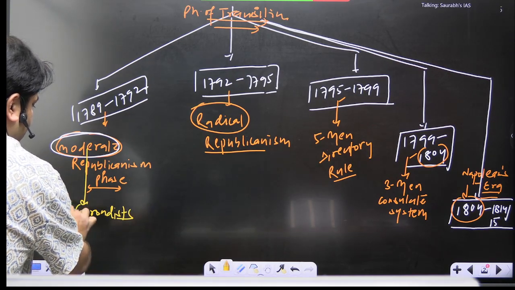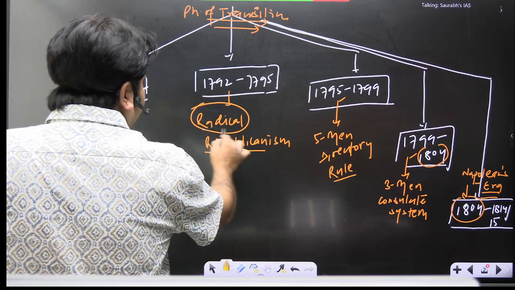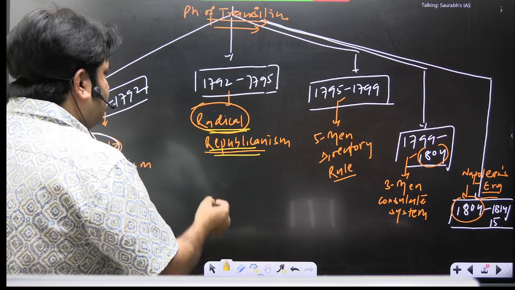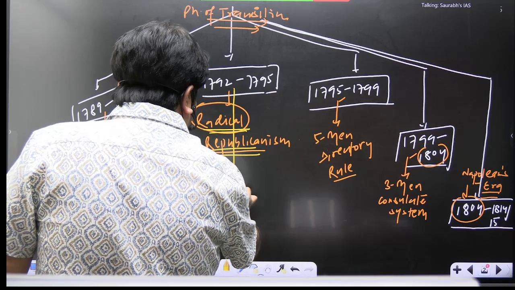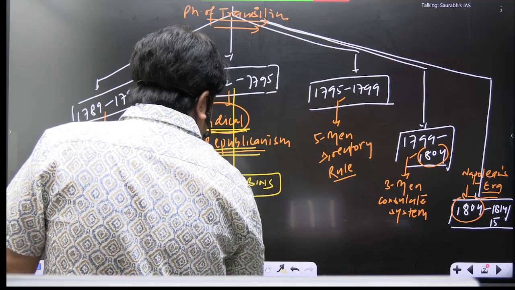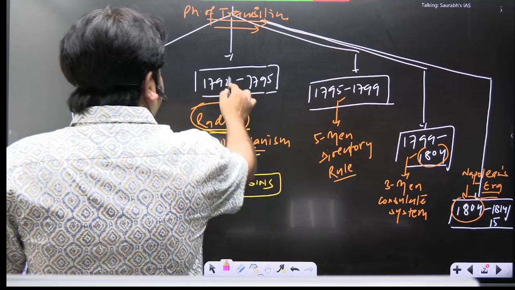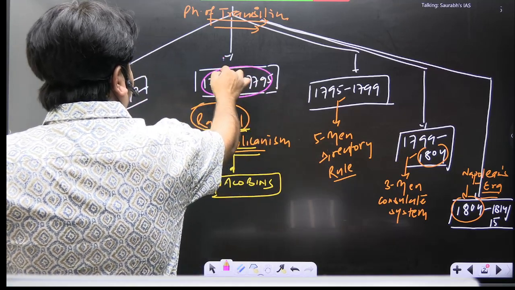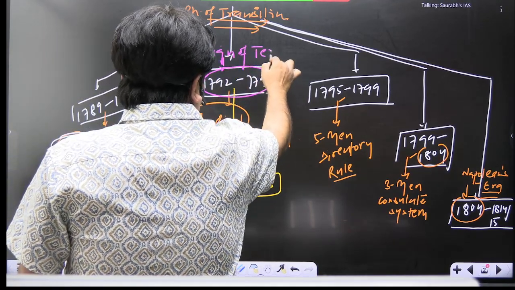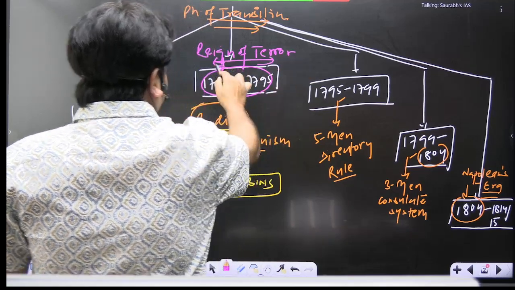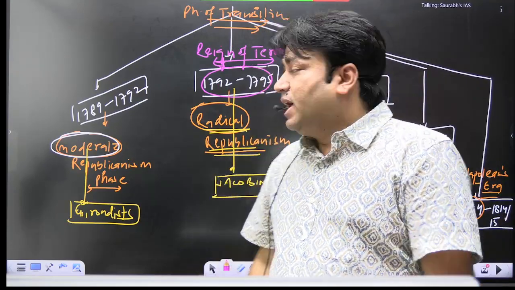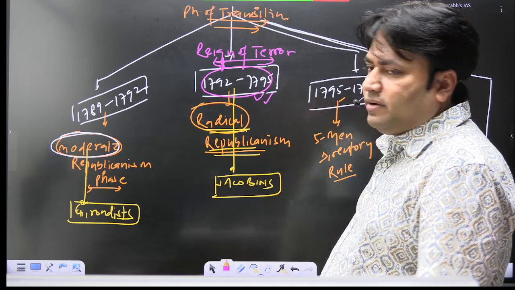Girondists are dominating here. This is the phase of radical republicanism. So again it's clear who is dominating here. Here Jacobins are dominating. This is a very interesting idea. Jacobins are dominating. And this phase in French history is also known as the reign of terror. आतंक का राज. इसको हम क्या कहते हैं? आतंक का राज्य, reign of terror.